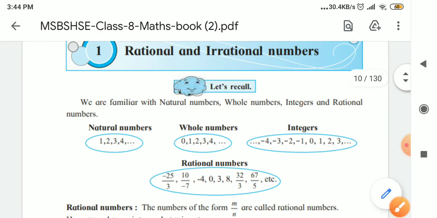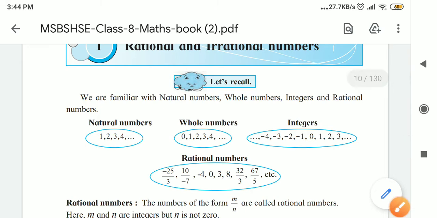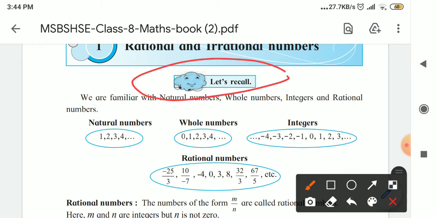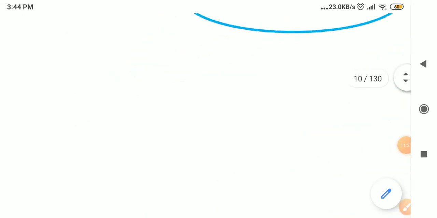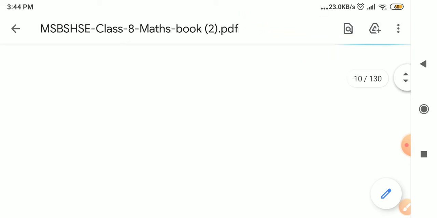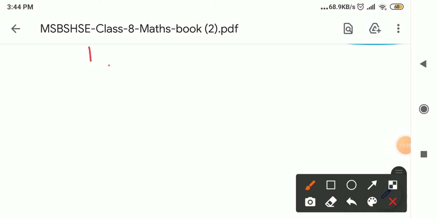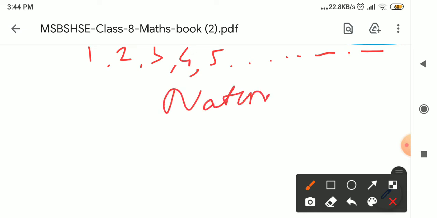We studied these points last year. That's why these points are included. Let's recall in our textbook, quickly, just revise with this. If I write here 1, 2, 3, 4, 5 and so on, these numbers are called natural numbers.